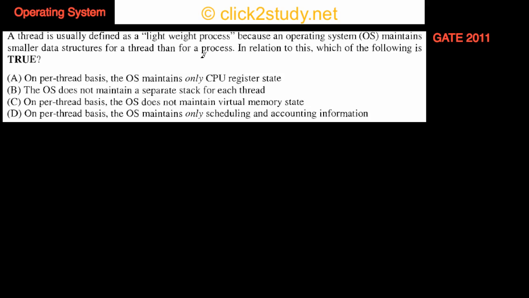Data structures for a thread are smaller because a process has many threads, and all of these threads use the same code of the process. They use the same files, they use the same memory of the process. That's why they are light, because they don't have their own files, they don't have their own code. The code they run is part of the process. They don't have separate code. All of them run the same code, that is the process code.